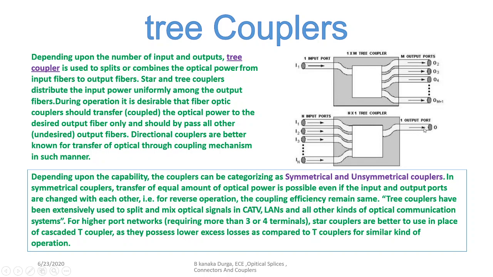The functionality is the same, mainly used for splitting and combining. That's why it takes the form of a tree, which has a trunk and after that so many branches. So in the same case, here one has a trunk and so many branches, that's why they have given the name tree type of coupler.